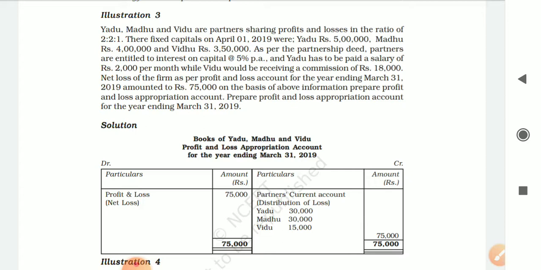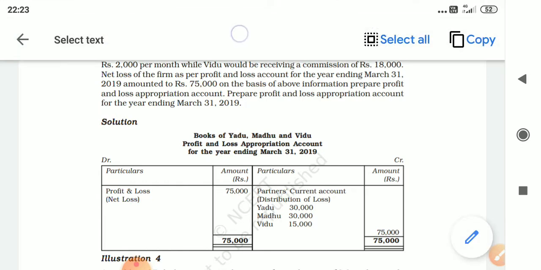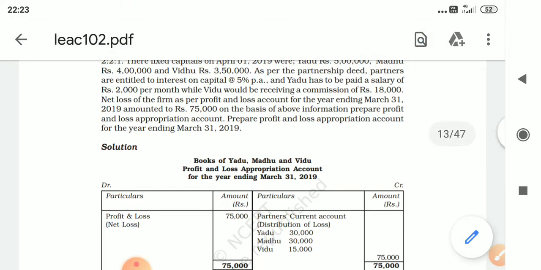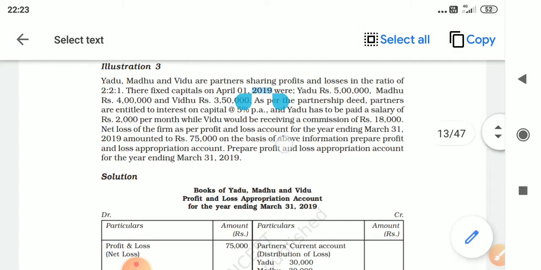there is a printing mistake here. Okay, there is no printing mistake. Since it is fixed capital account, the capitals will remain fixed irrespective of whether it is opening or closing. Because April 1st, 2019 and March 31st, 2019. So March 31st, 2019 happens to be the current year, and April 1st, 2019 will become the next year. Since the capitals are fixed, there is no change. Opening capital and closing capital will remain the same.